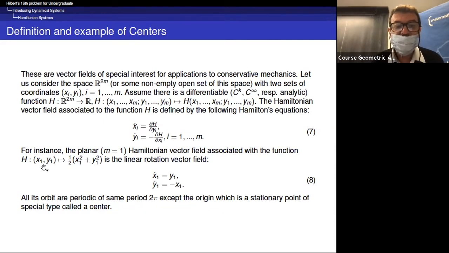If we consider the function 1/2 of x1 squared plus y1 squared, then the vector field associated to this function is in fact a rotation, the linear rotation vector field. x1 dot is y1, y1 dot is minus x1. And all its orbits are periodic of same period, 2 pi, except the origin, which is a stationary point of special type called the center. So this is an example in dimension 2 of what we call, in fact, the harmonic oscillator.